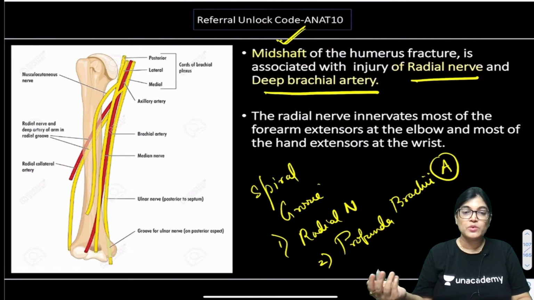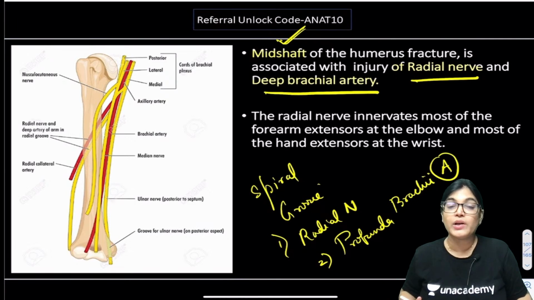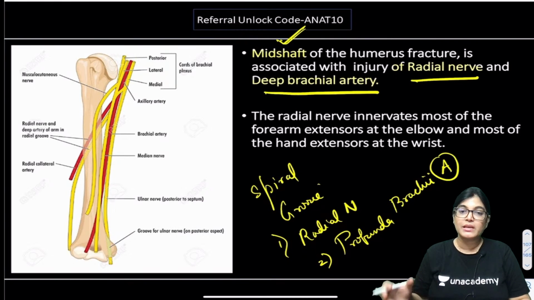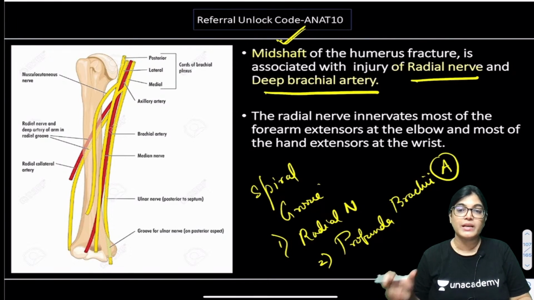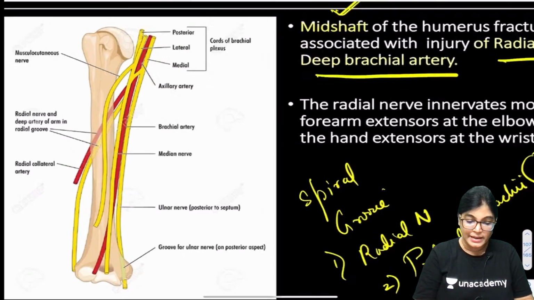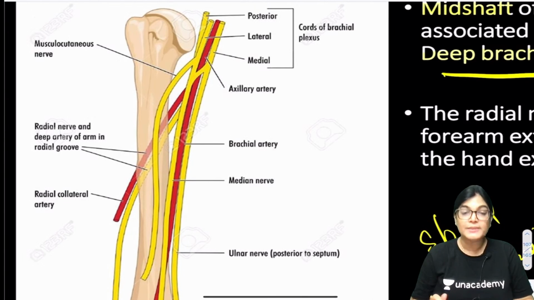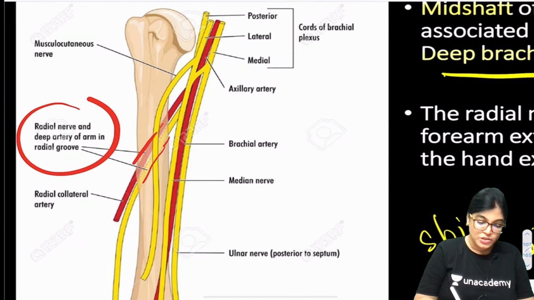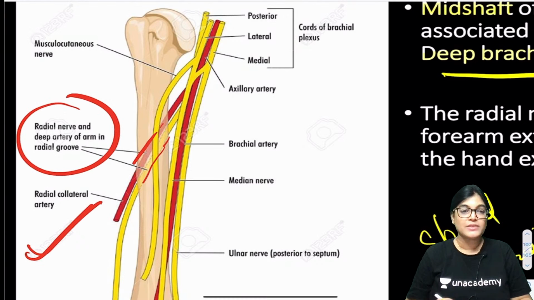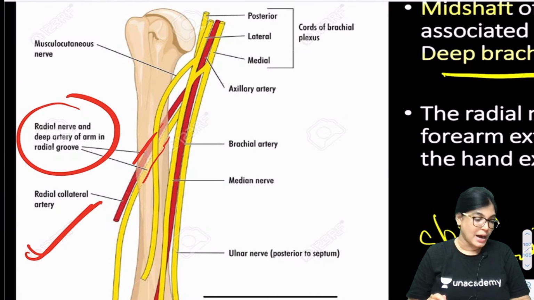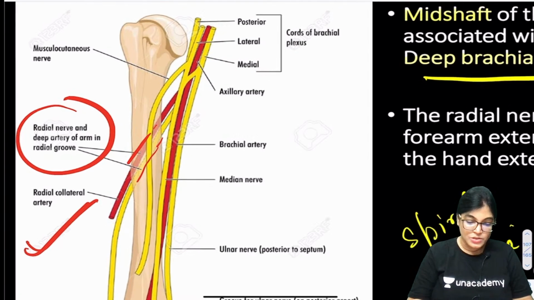If you go through the MCQ once again, you will remember that loss of extension was mentioned. So that was the key point to identify the radial nerve. Here in this diagram, let me slightly enlarge it. Can you see, this is the region of radial groove, and the structures lying in the radial groove are the radial nerve and the deep artery of the arm, that is the profunda brachii artery. So is it okay, Dipti?